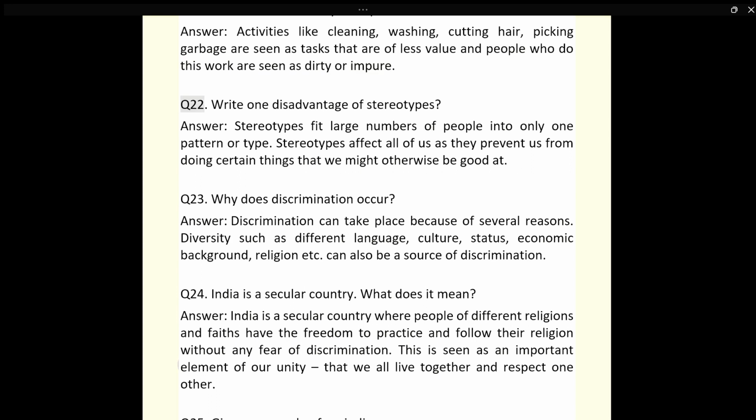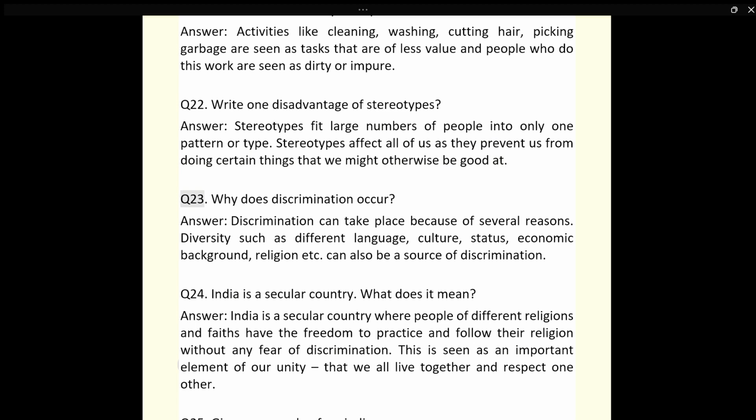Q22. Write one disadvantage of stereotypes. Answer. Stereotypes fit large numbers of people into only one pattern or type. Stereotypes affect all of us as they prevent us from doing certain things that we might otherwise be good at.